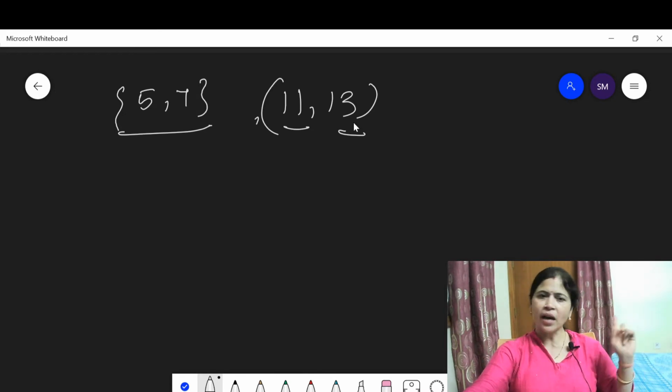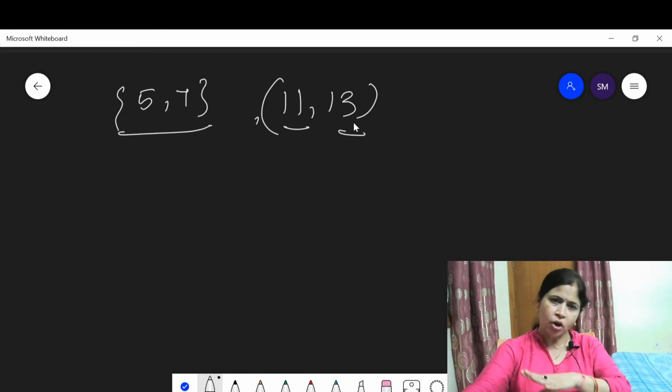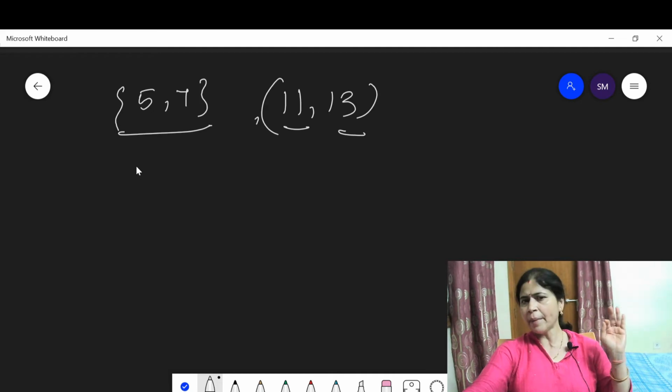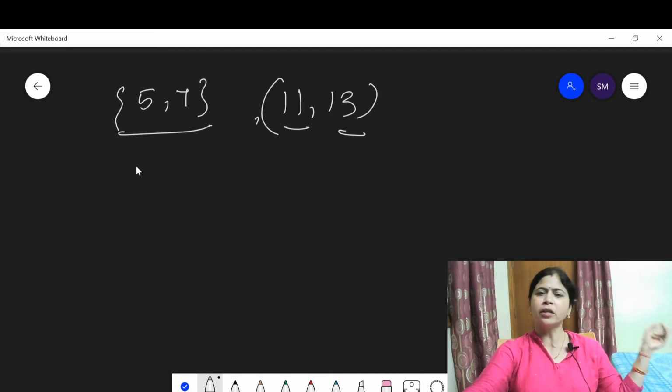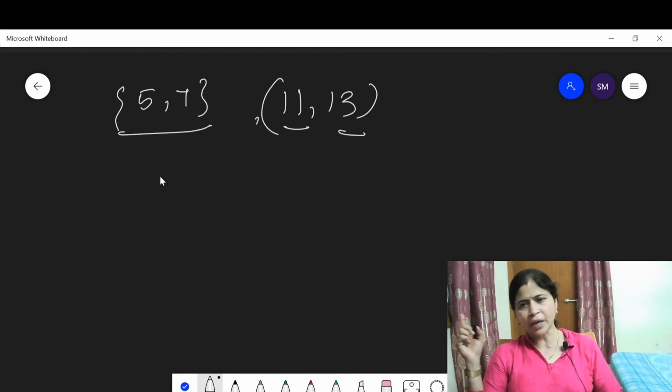7 and 9 are not twin primes because 9 is not a prime number. 9 and 11 are not twin primes because 9 is not a prime number. 13 and 15 are not twin primes because 15 is not a prime number. 15 and 17 are not twin primes.